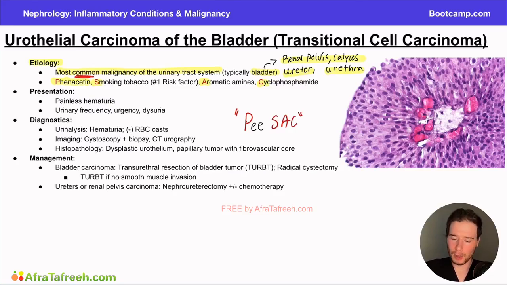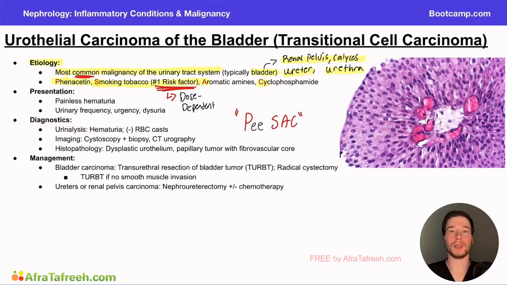Now, the key one I want you to remember here is smoking tobacco. This is the number one risk factor. And so if you're going to remember one, that's the one I want you to know. It's also important to note that this is a dose-dependent effect. That is to say that the more you smoke, the higher your risk of this cancer forming is going to be. If you don't smoke very much, your risk is not going to be as elevated as somebody who's smoking significantly. So somebody with a 5-pack year smoking history has a lower risk of developing this cancer from smoking versus somebody who has a 30-pack year smoking history. So that's the S in our memory aid.